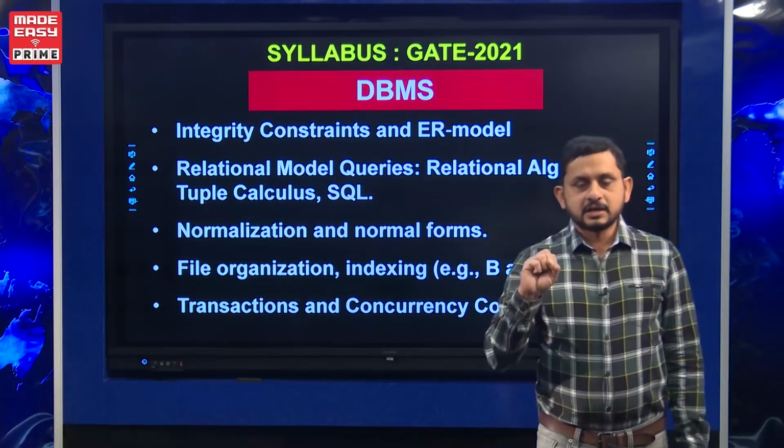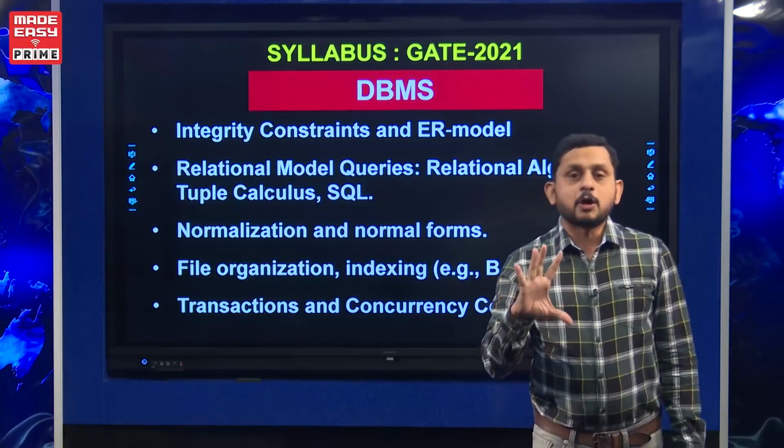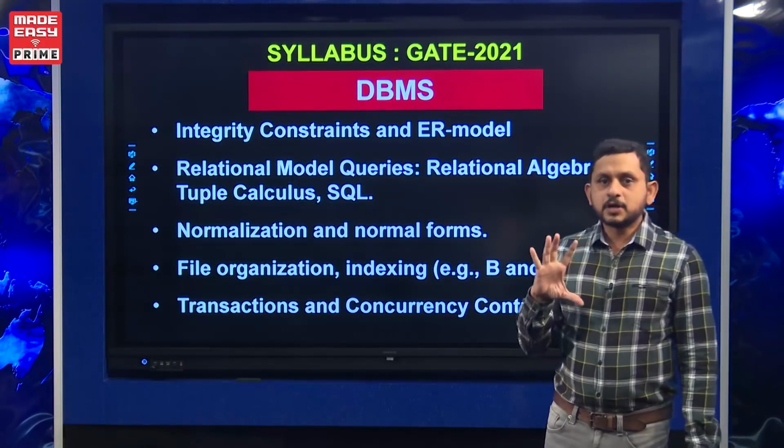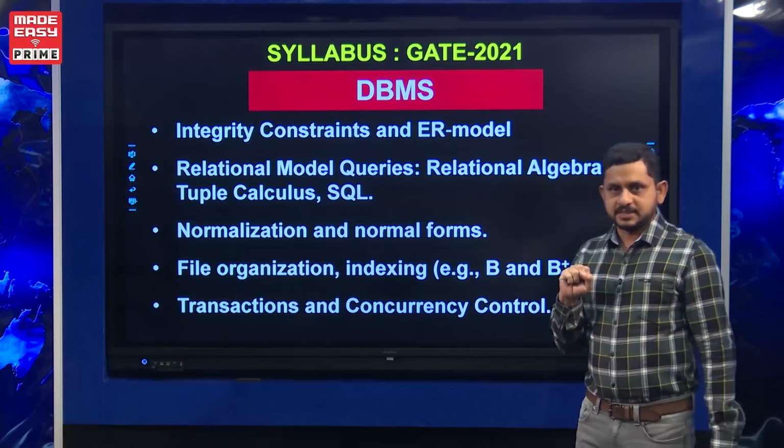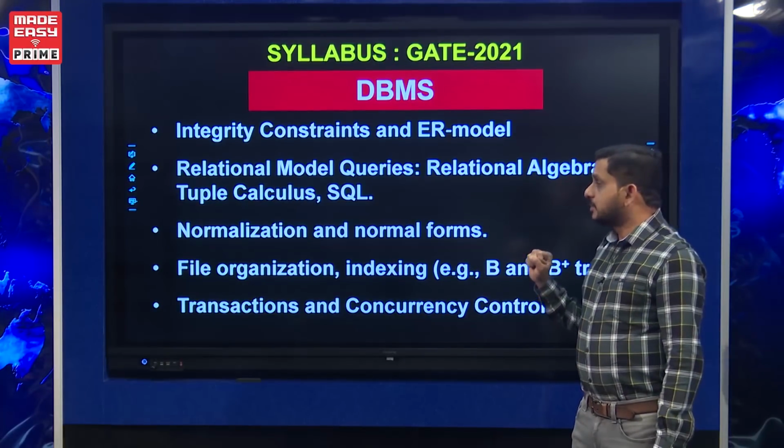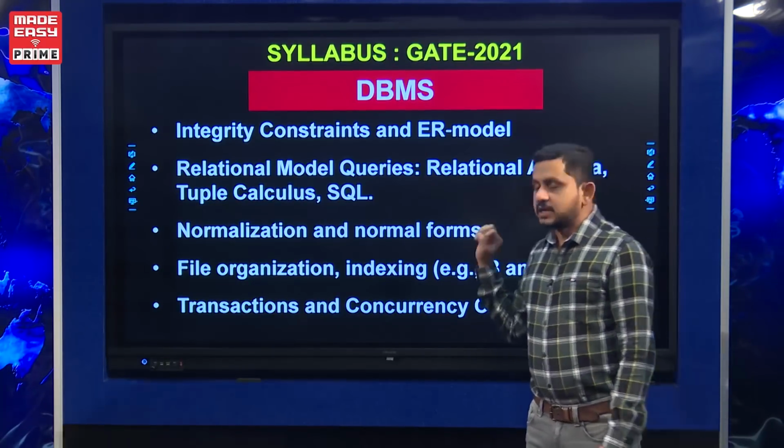So these are the 5 major topics as part of the DBMS syllabus. So almost all topics are equally important.